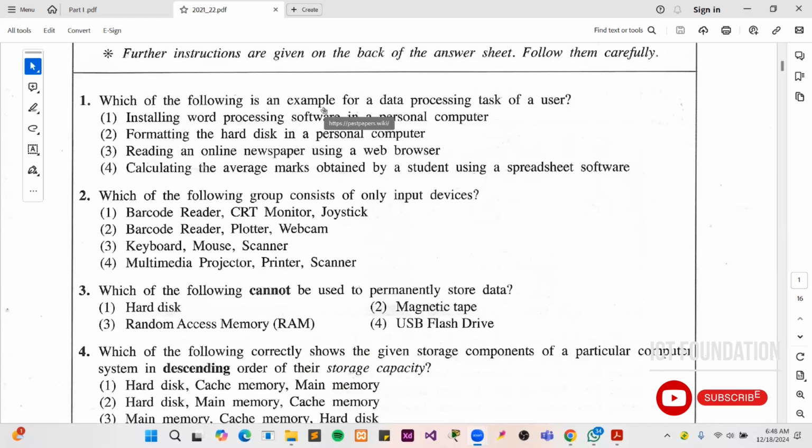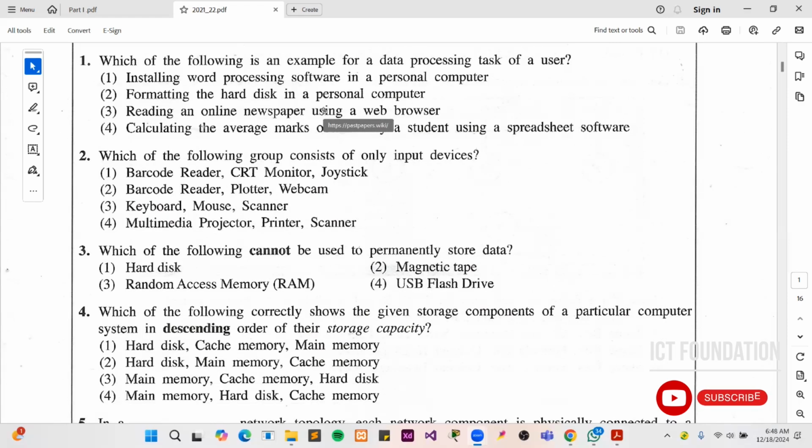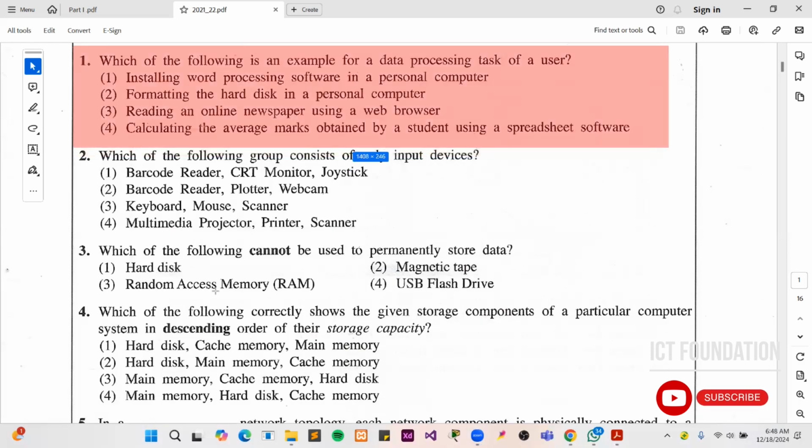So we'll do the first question from this paper. First question they have asked is which of the following is an example for the data processing task of user. So once we are coming under this question, they are asking about the data processing task. So data processing means we have to get the data from input devices or as well as manual, whatever it is. We have to do some processing.